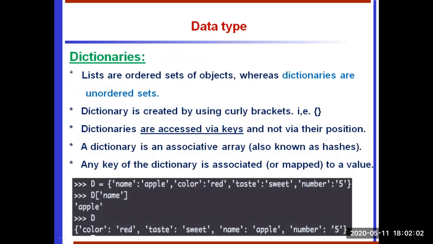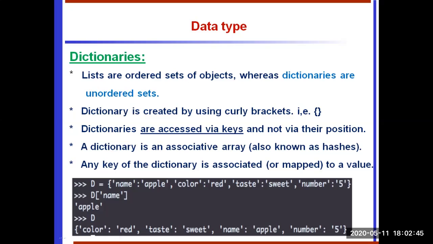Next data type, dictionaries. In Python, a dictionary is a container of an unordered set of elements, like a list. The elements are surrounded by curly braces. The elements in the dictionary are a comma separated list of key colon value pairs, where keys are usually numbers or strings and values can be any Python data type. To access dictionary elements, use the square brackets along with the key to obtain its value. See the example.